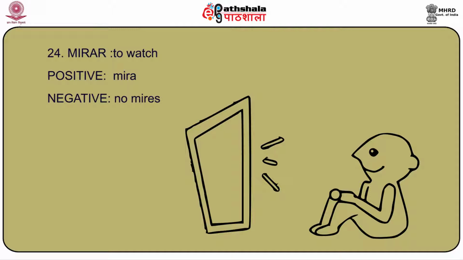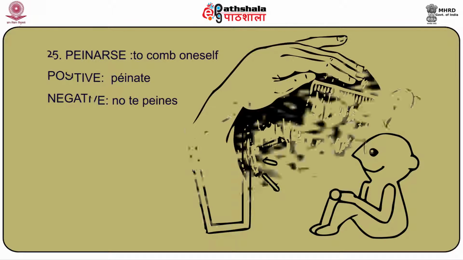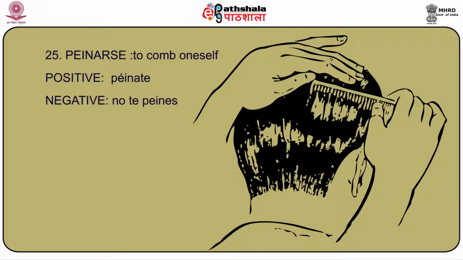Let us talk about another thing that we do very frequently, which is peinarse, to comb oneself, right? So the positive command in the tú form is peínate and the negative command is no te peines. It's very clear. Positive is peínate and negative is no te peines.